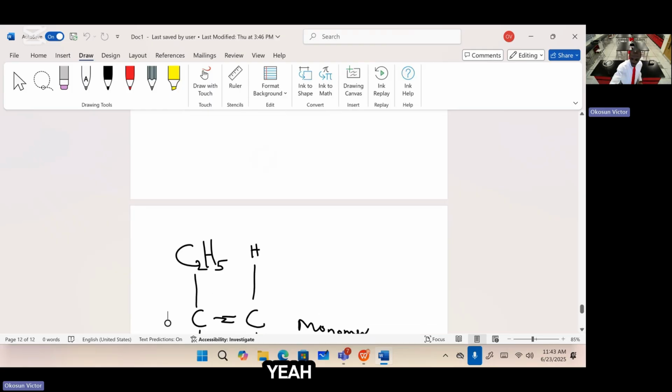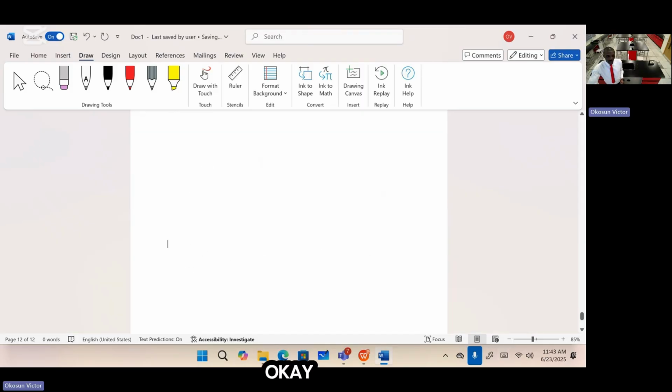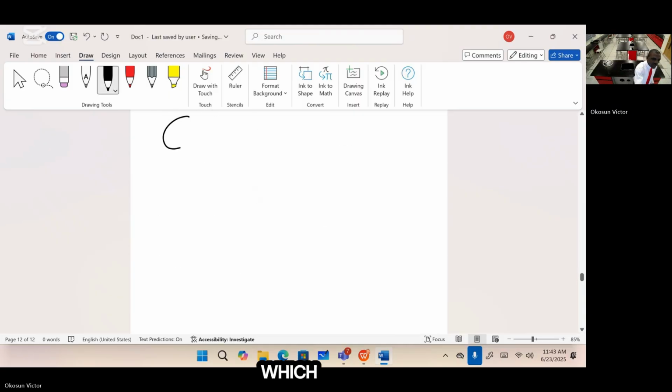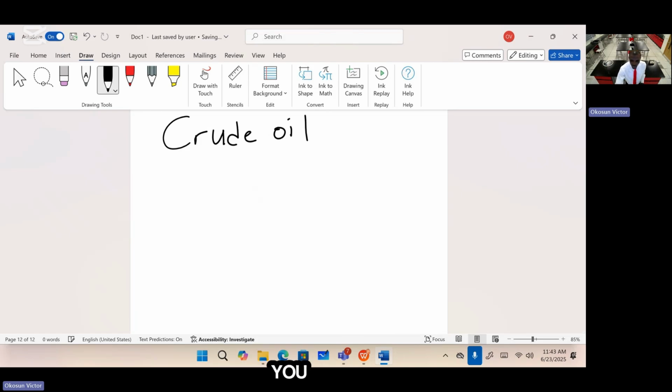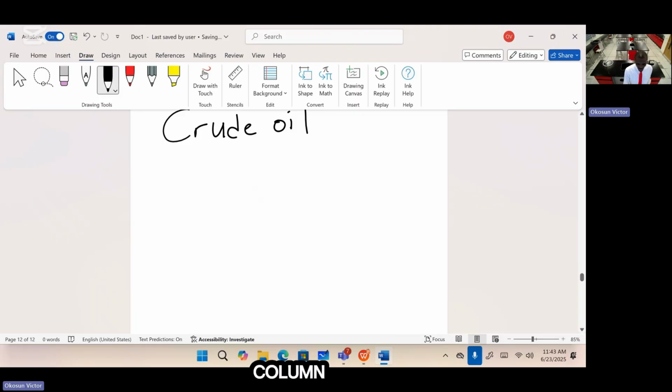Let me quickly give you the breakdown of how hydrocarbons are obtained. When you have your crude oil, I'm going to draw now. I hope you can still see my screen. You take your crude oil to a fractional distillation column that looks like this.